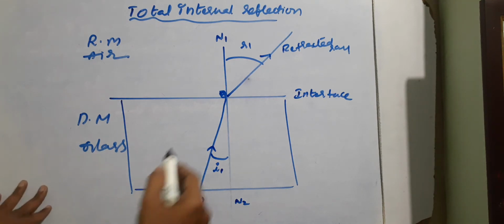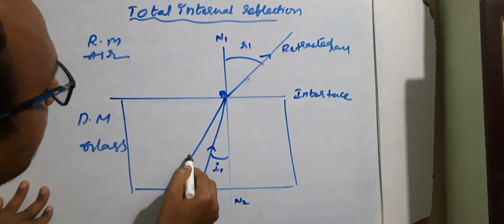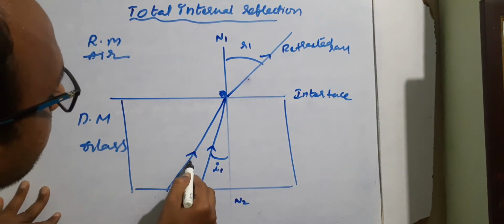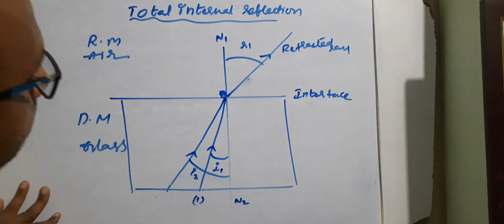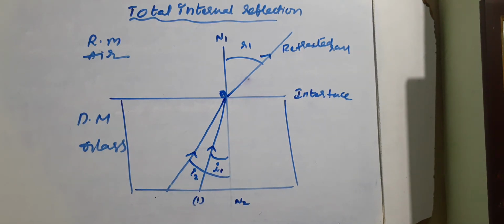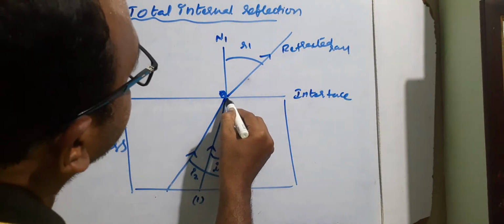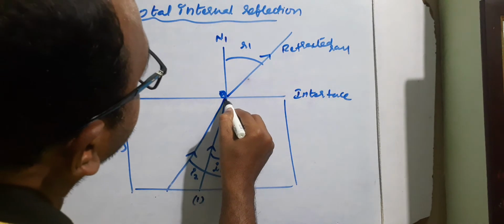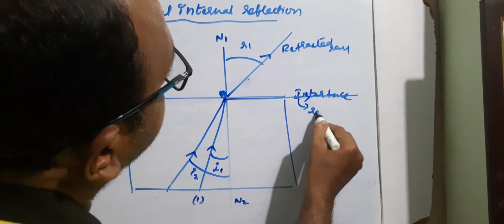Now in the second case, we are sending one more incident ray. This is the angle of incidence, consider I2. For this angle, the incident ray is not entering the rarer medium. It is traveling along the interface. This is called the refracted ray.